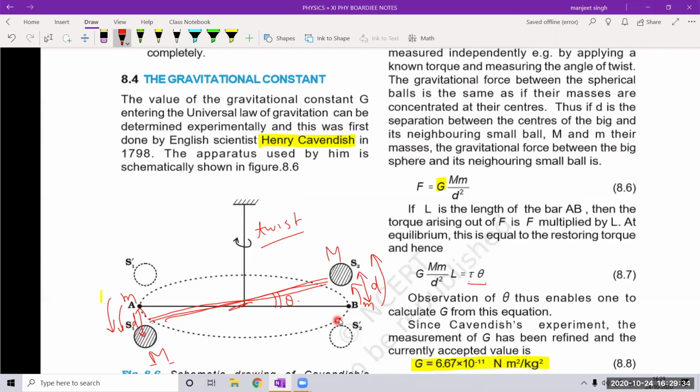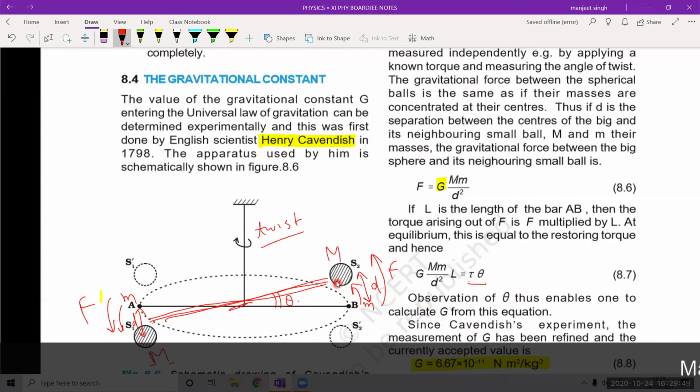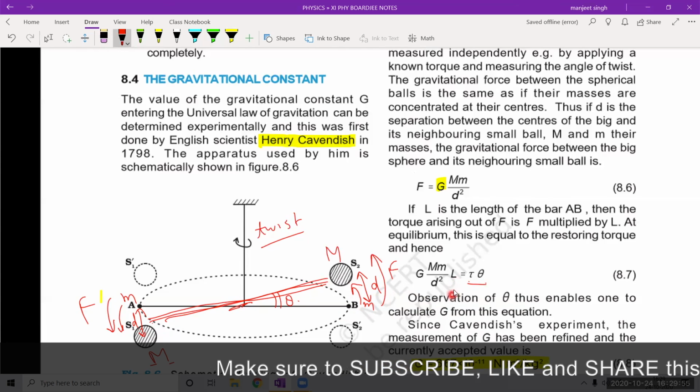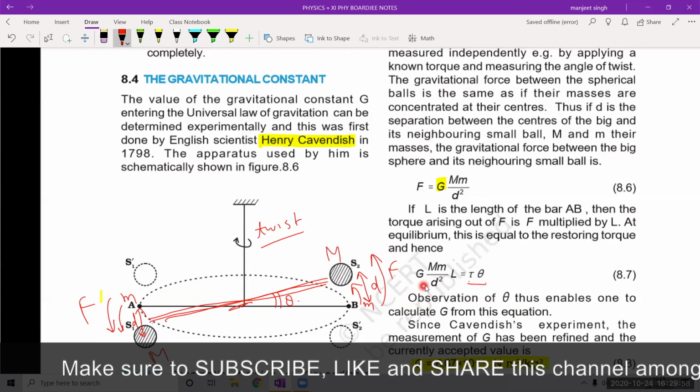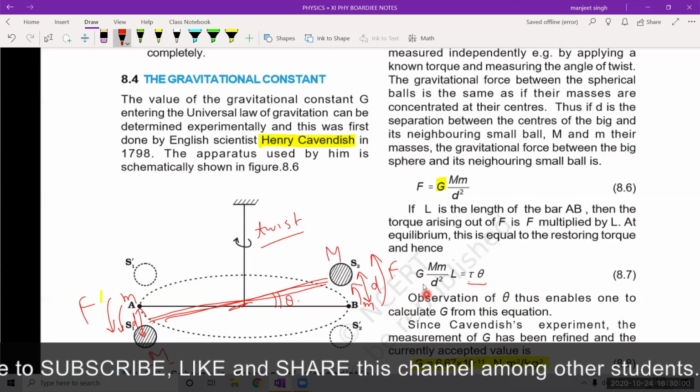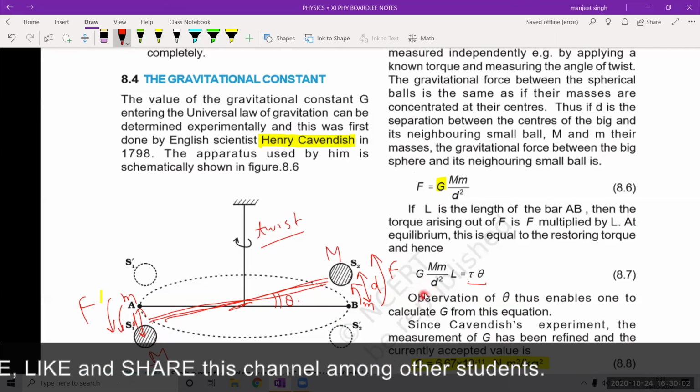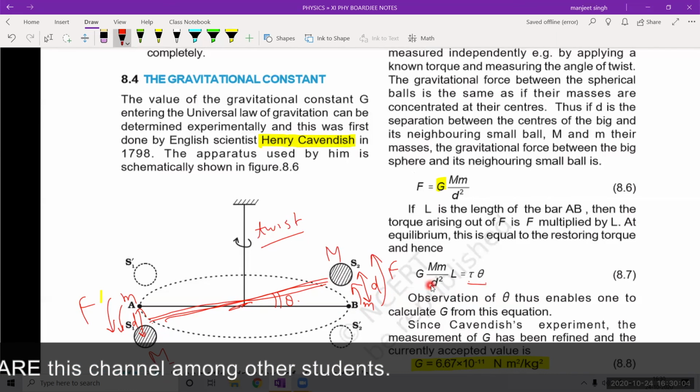What is the amount of the couple? Couple is one of the forces, so G m1 m2 upon r square is the formula. So this force will be calculated. One of the forces into the distance between them. The distance between them is L, so multiply by L. Okay, so we get this couple.